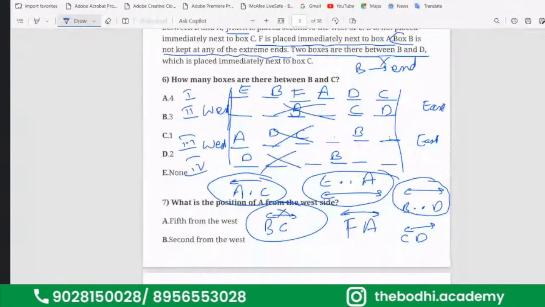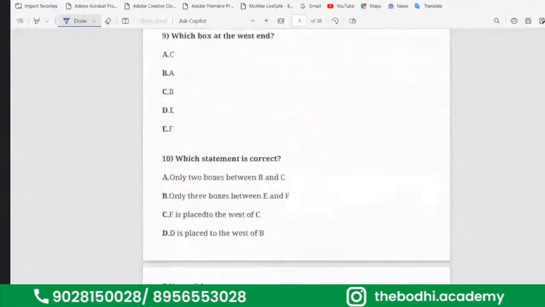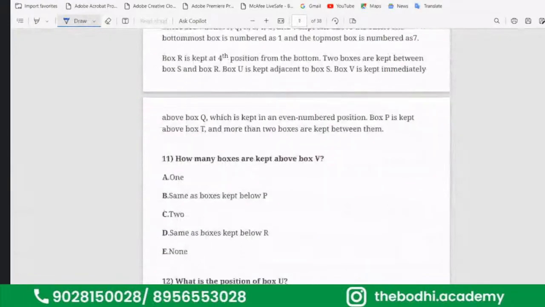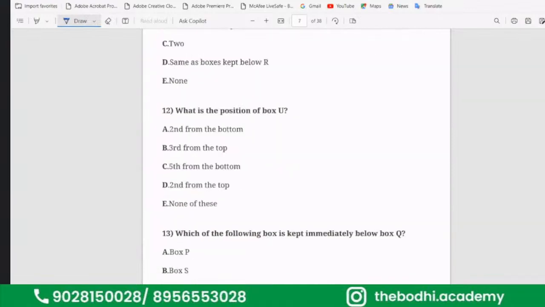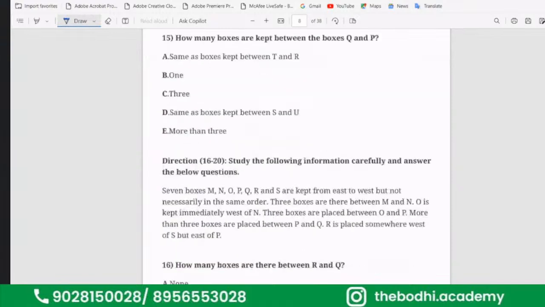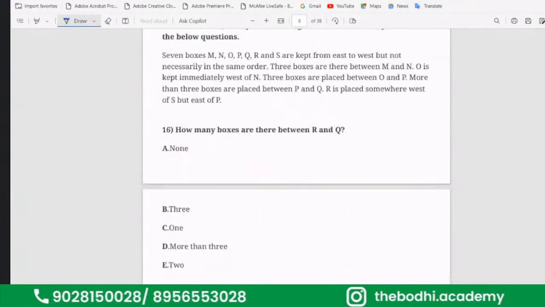Question number, set number third. There are 7 boxes. Okay. This is same like the first one, repetition of the question. M N O P Q R S are kept east to west. 1, 2, 3, 4, 5, 6, 7. So 7 boxes are kept from east to west.